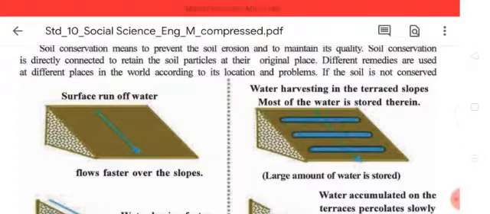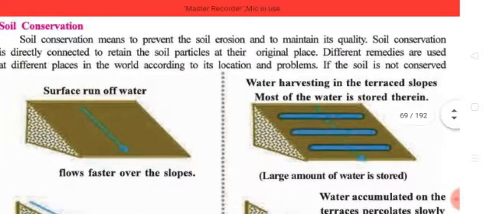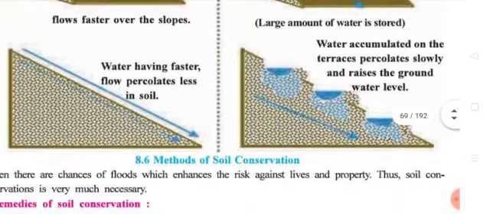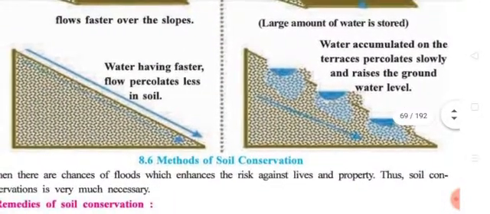The water flows over the sloping area, because we know that a sloping area cannot sustain the water. Water harvesting in the terraced slopes: most of the water is stored there. So a large amount of water is stored, collecting the water from the sloping area. Water having faster flow percolates less in soil. Already you can see and understand.